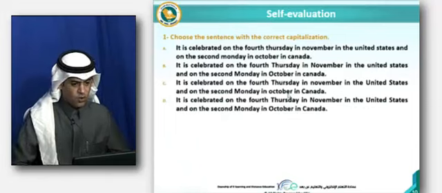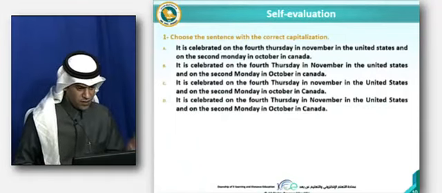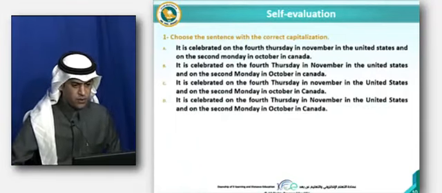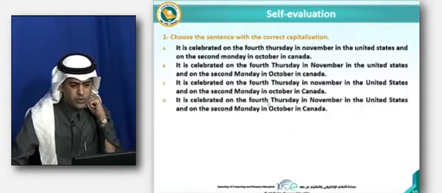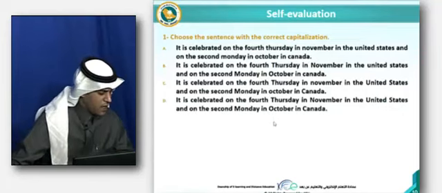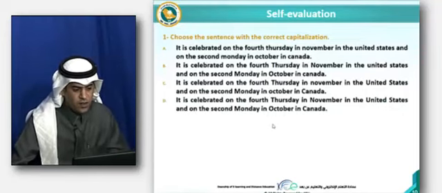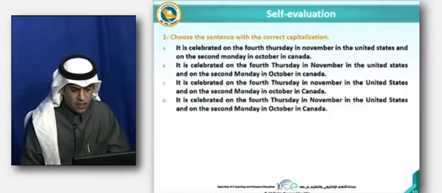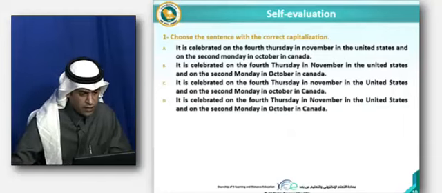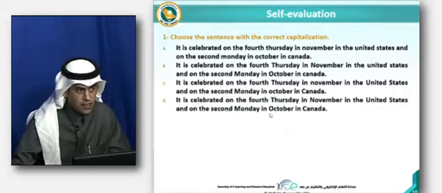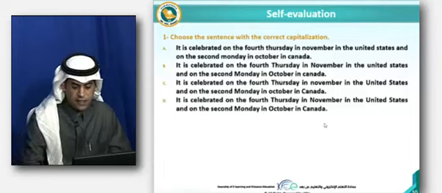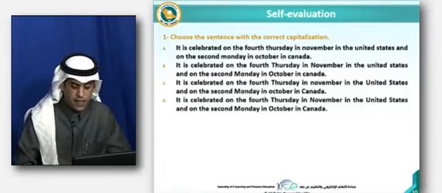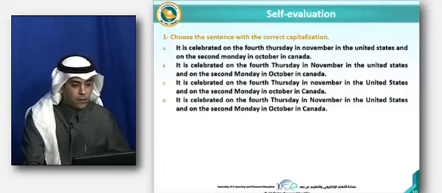All right, that's all for this. The last 2 or 3 slides are about the self-evaluation. We need to choose the correct answer, okay? And the correct answer is D here, right? It's celebrated on the 4th Thursday because it's the day, right? And November, the month, United States, and the 2nd Monday, again Monday, we need to capitalize that, on October, right? In Canada, again, October is a month, and Canada is the name of the country, a proper noun. All right.